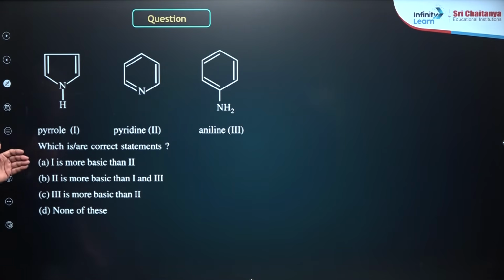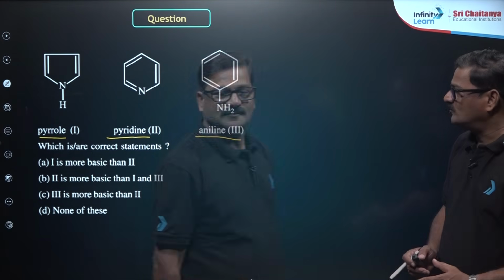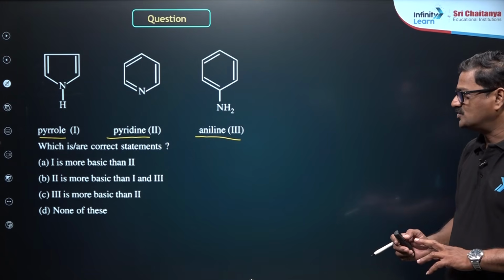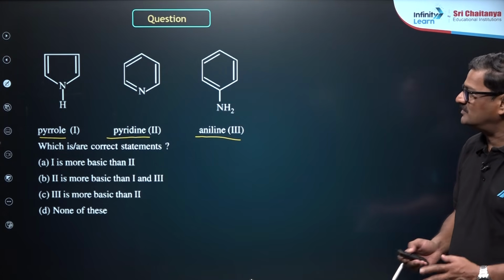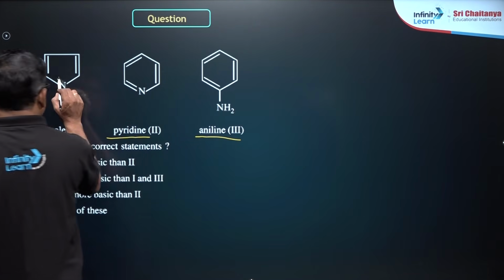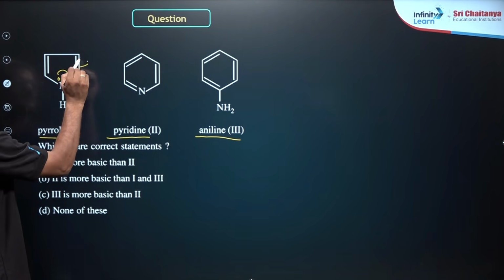And the question: this is the structure of pyrrole, this is the structure of pyridine, and this is the structure of aniline. Which of these is the correct statement? 1 is more stable than 2, 2 is more stable than 1 and 3, and 3 is more stable than 1. Now here we are comparing the basic strength. Pyridine is aromatic.